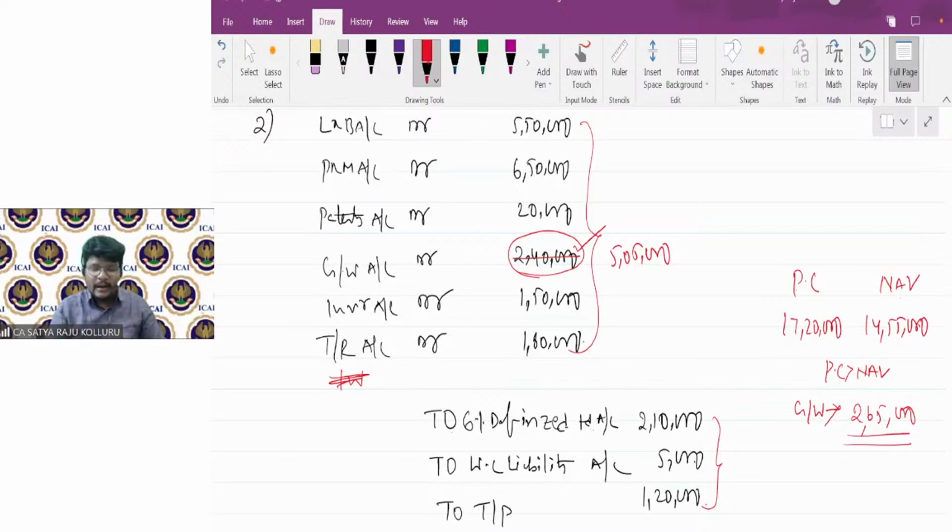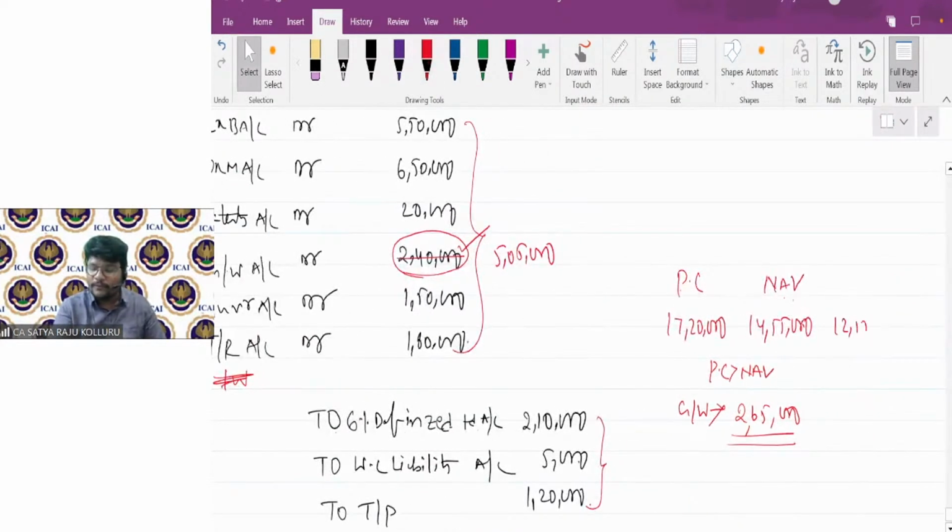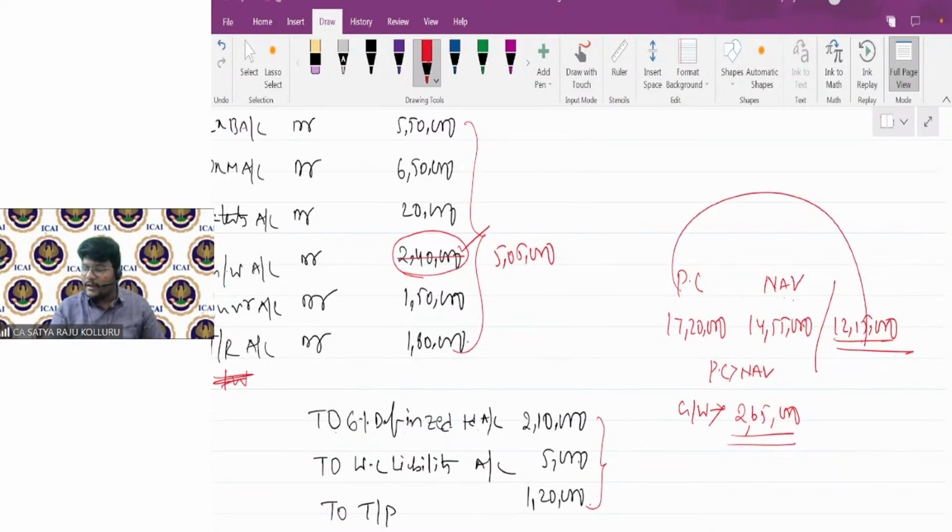How is it possible, sir? Let us assume you are not incorporating any goodwill. Then NAV will be 14,55,000 minus 2,40,000, because that goodwill is not there, so NAV will be 12,15,000. If there is no goodwill, NAV will be 12,15,000. Then if you compare PC with NAV, 17,20,000 minus 12,15,000, the difference itself will be 5,05,000. The same I incorporated here.